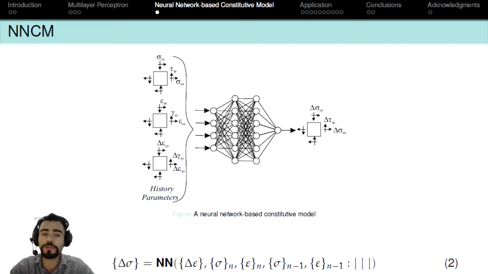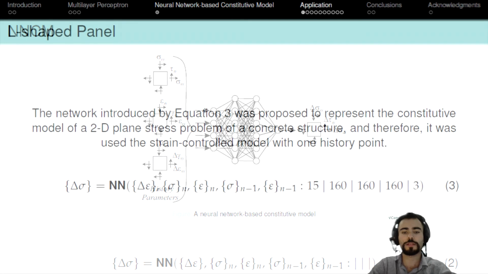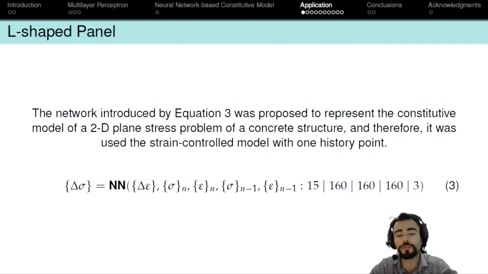The input data of the network are a state of stresses, a state of strains, an incremental state of strains, and also historical parameters. The network output is the incremental state of stresses corresponding to the incremental state of strains. For nonlinear materials such as concrete, the historical parameters used are previous stress-strain states. In order to develop a neural network-based constitutive model, it was used a multilayer perceptron model from a machine learning library for programming in Python known as scikit-learn.